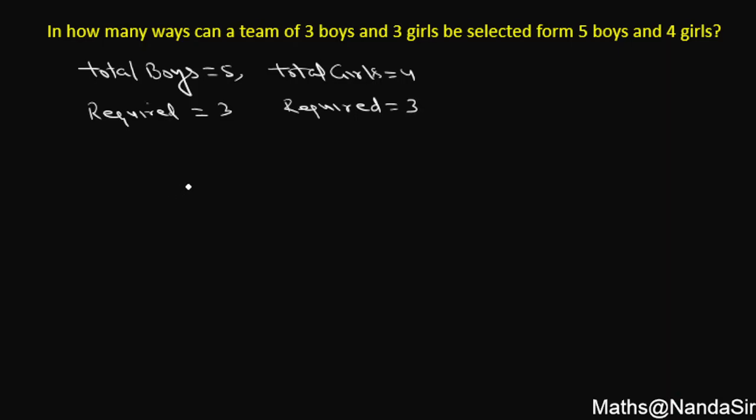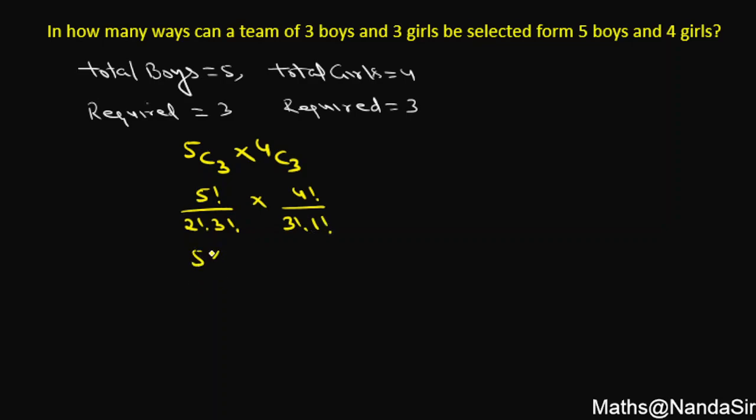It means out of the given 5 boys, I need to choose 3, and out of the given 4 girls, I need to choose 3. And this can be simplified further: 5 factorial over 2 factorial 3 factorial, times 4 factorial over 3 factorial 1 factorial.